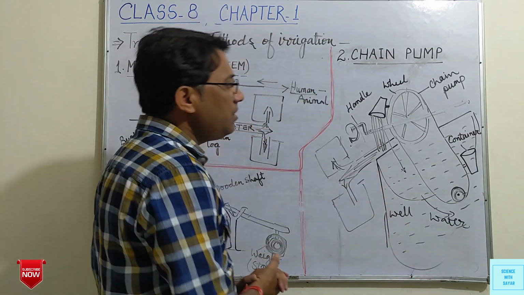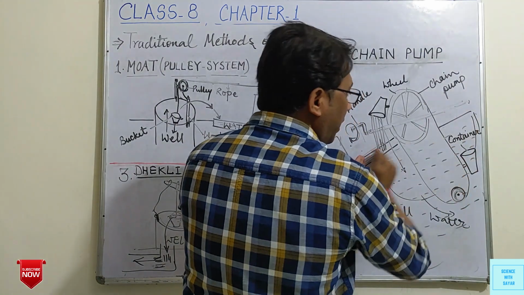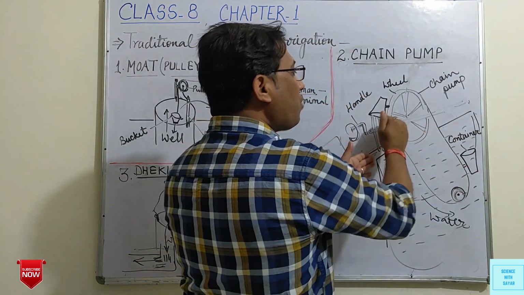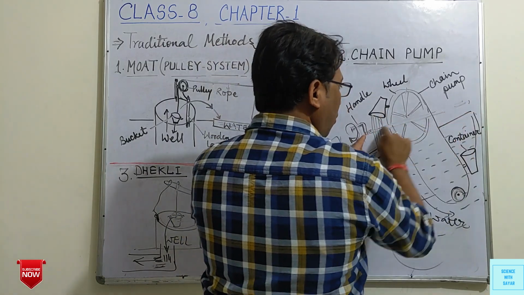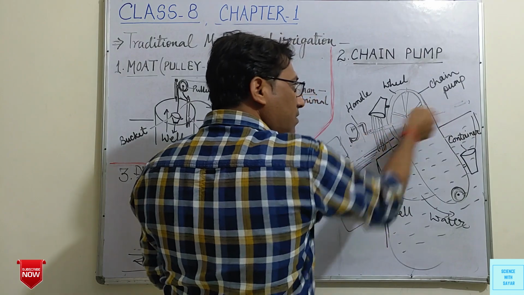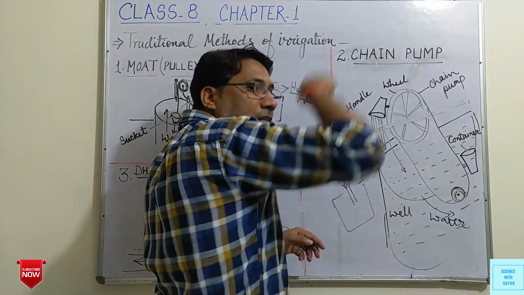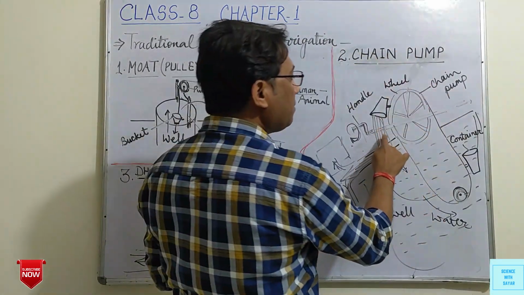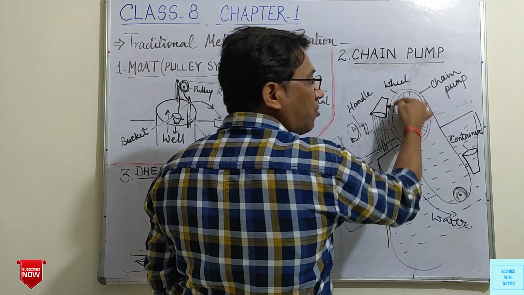We can understand it as a well-like structure where water is present. Outside the well there is a wooden log, and this end is used as a handle that can be moved, and here there is a wheel-like structure.